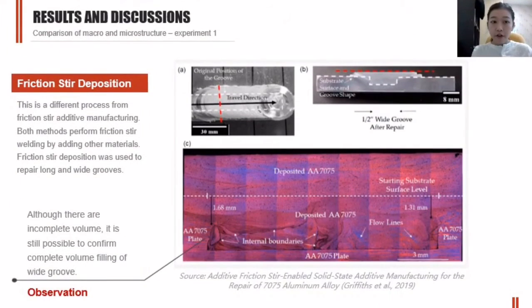For the comparison of macro and microstructure, in experiment 1, they use friction stir deposition to do repair. This is a different process from FSAM, but in both methods they perform friction stir welding by adding other material rather than just stirring the original material. This is why I think that friction stir deposition can also be compared together. Friction stir deposition was used to repair a long and wide groove in this experiment. In the observation, there are still some incomplete volumes, but it's still possible to confirm complete volume filling of the wide groove.